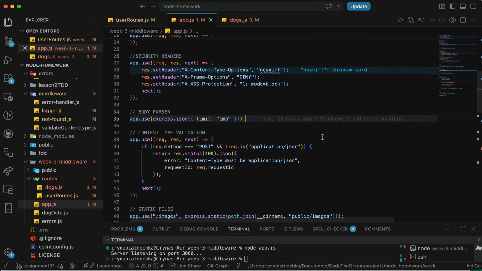So what's the difference between middleware and route handlers? Middleware can pass control using next. Route handlers usually end the request by sending a response.